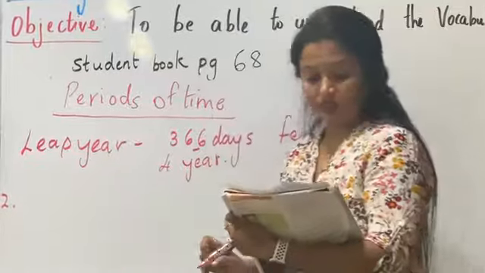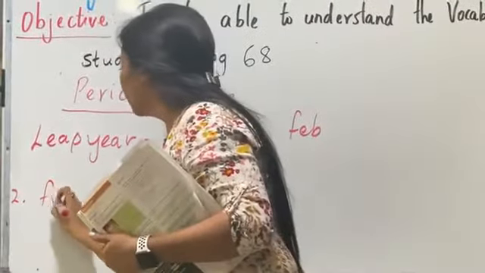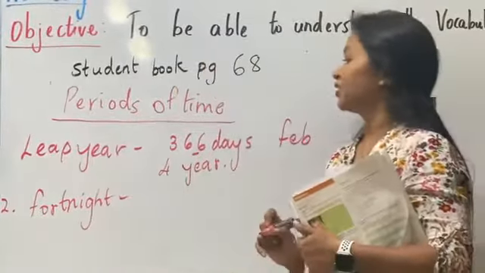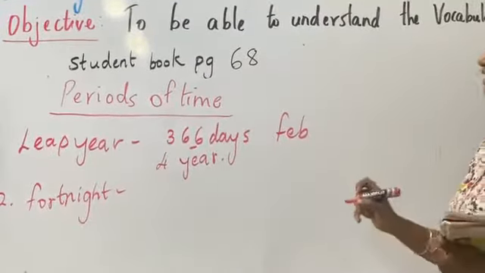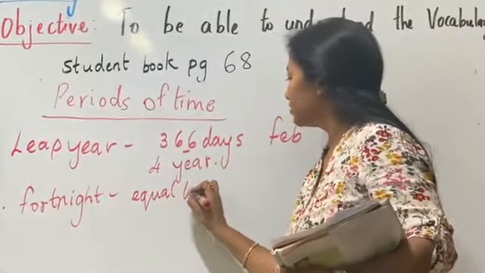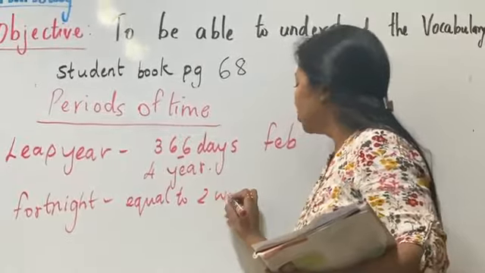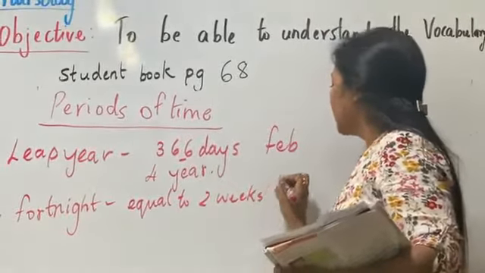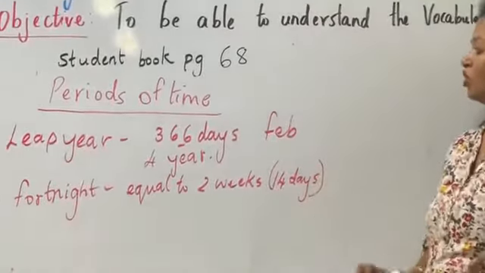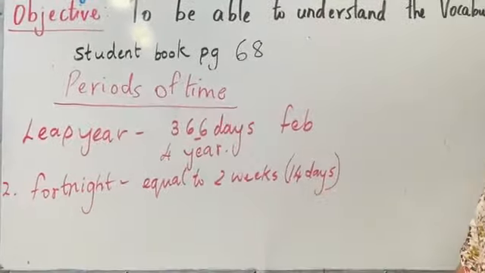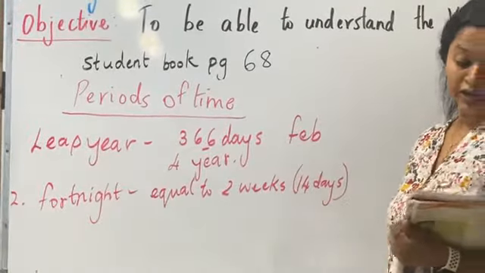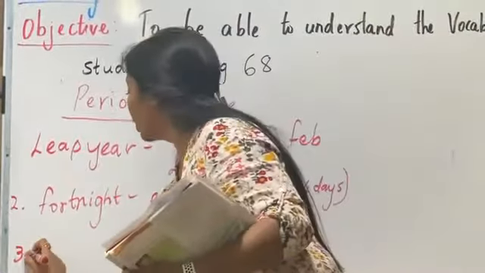The second one is a fortnight. What do you mean by the word fortnight? It's not the game which you play. Okay, fortnight means it is 2 weeks. All right, it is equal to 2 weeks. So how many days do 2 weeks have? 14 days, right? So a fortnight is equal to 2 weeks. All right, next we go on to quarter.